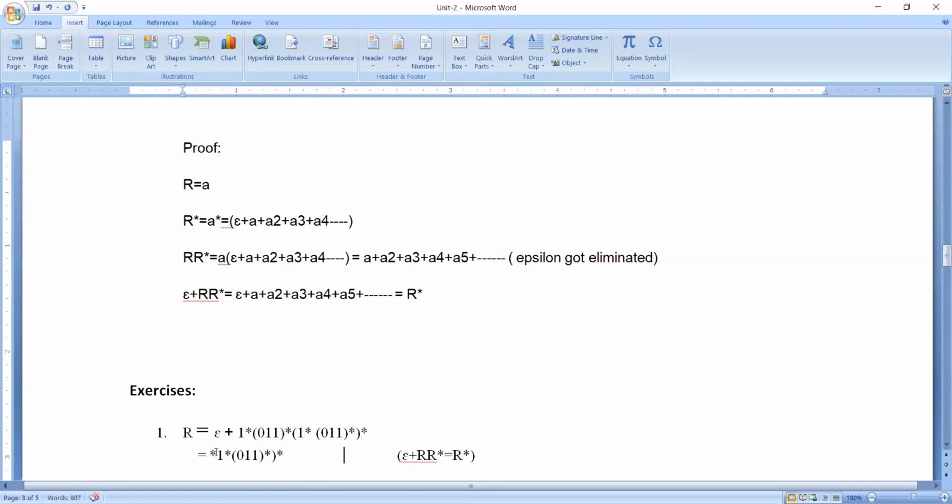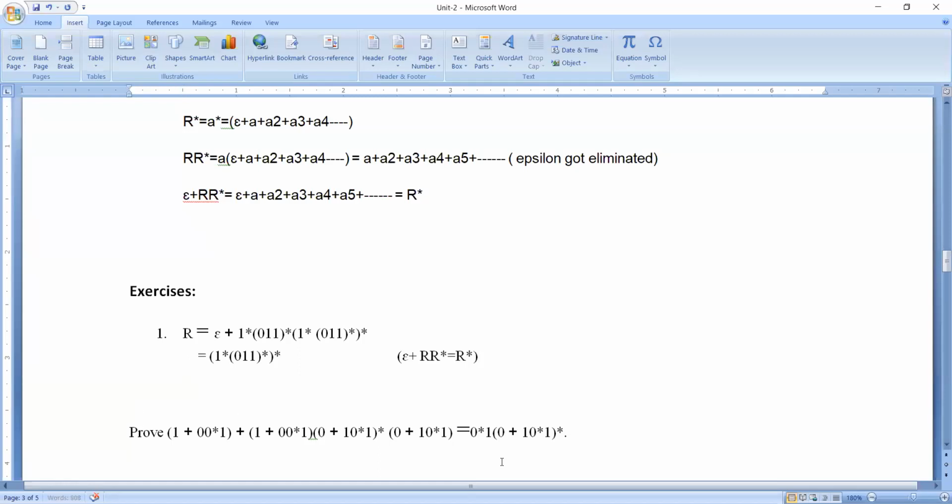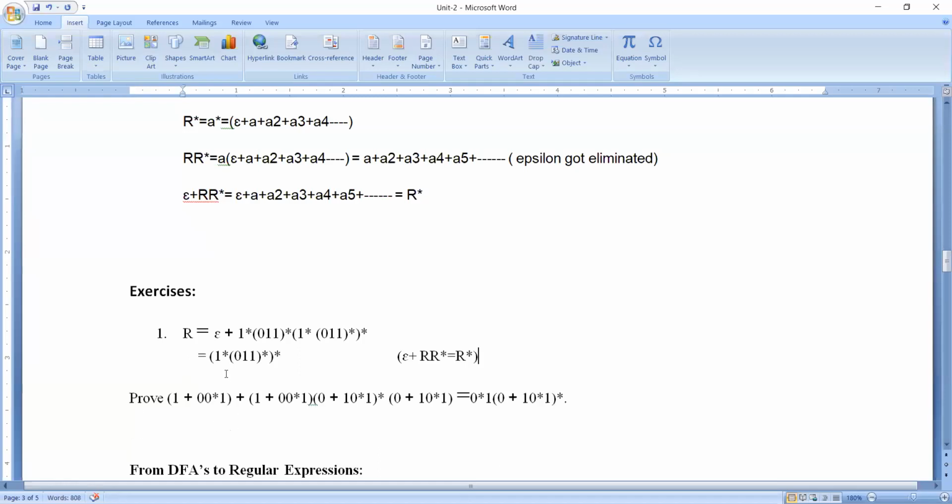So this is r, 1 star into (0 1 1) whole star, whole star. This is how we are having this formula. This is the solution. See, such a simple answer, right?